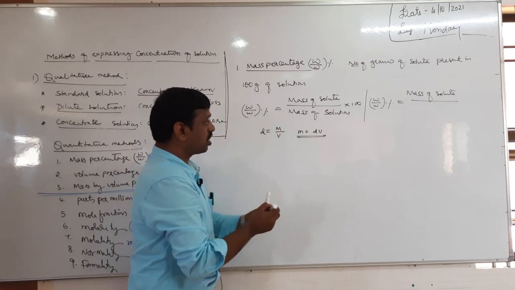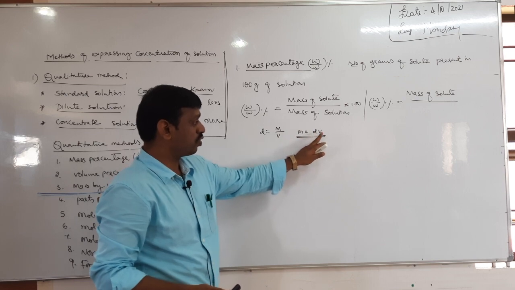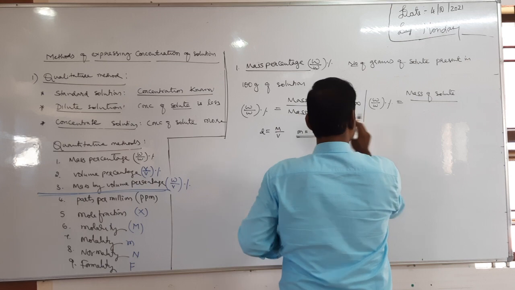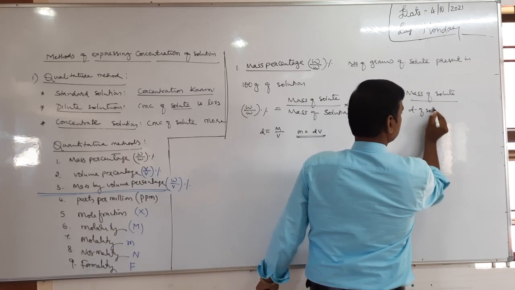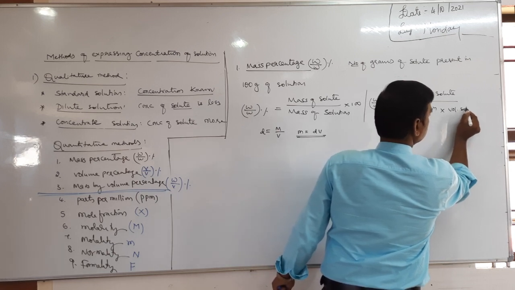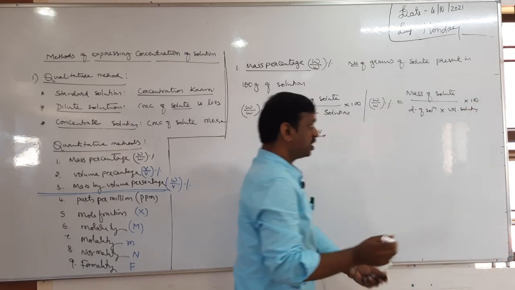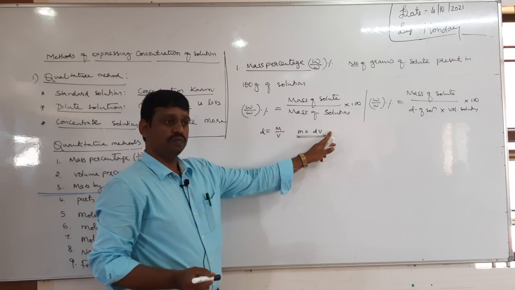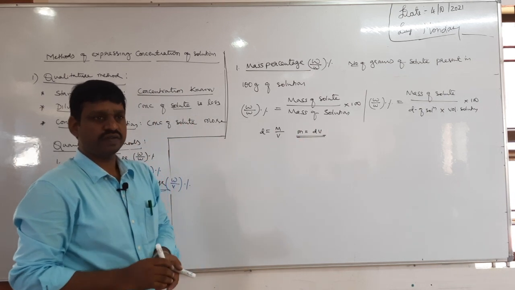Therefore, instead of mass of the solution, you can take density of solution into volume of solution, into 100. That means the mass of the solution we have converted into density into volume, because mass equals density into volume, that can be taken.